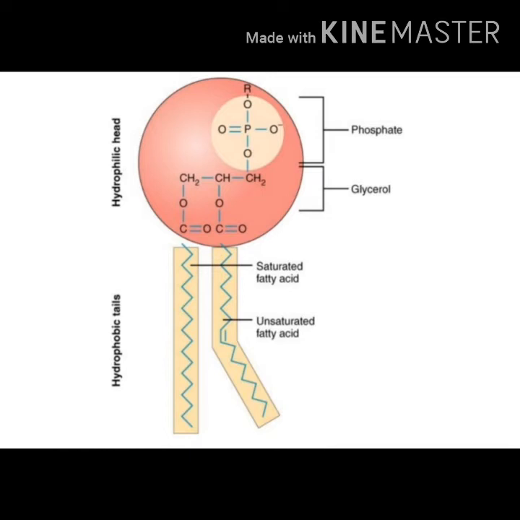The phosphate group and glycerol backbone make the head portion of phospholipid hydrophilic, whereas the fatty acid tail has a nature of hydrophobicity. Therefore, phospholipids are considered amphipathic molecules with a polar head and a hydrophobic tail.